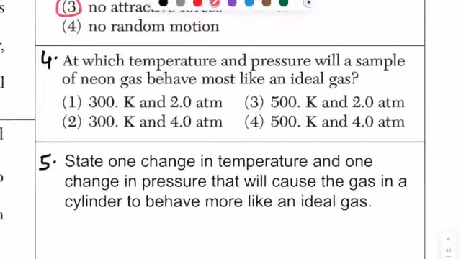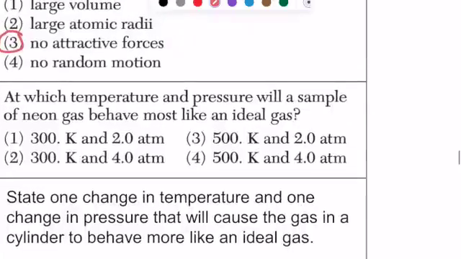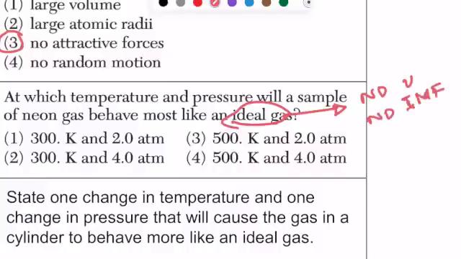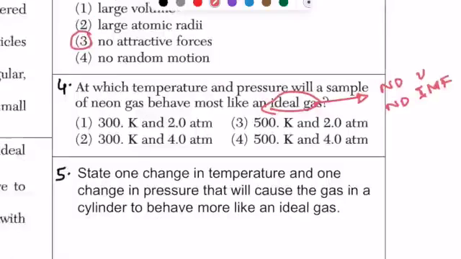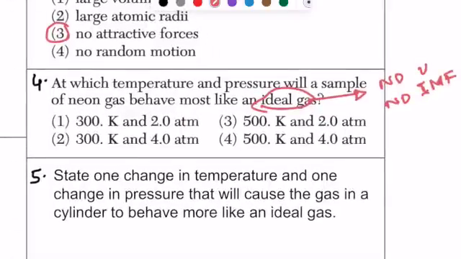At which temperature and pressure will a sample of neon gas behave most like an ideal gas? So remember, kinetic molecular theory said an ideal gas is something that has no volume and no IMFs. So the only way that a gas can behave like an ideal gas is if it has very little volume or very little intermolecular force, which is only possible, and you must memorize this, when we have very, very high temperatures, because now the particles are moving very fast, so they have very little attraction between them, and it's hard for them to occupy any space because they're just all over the place.